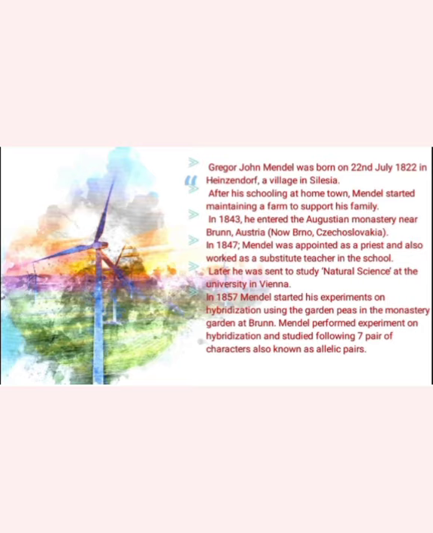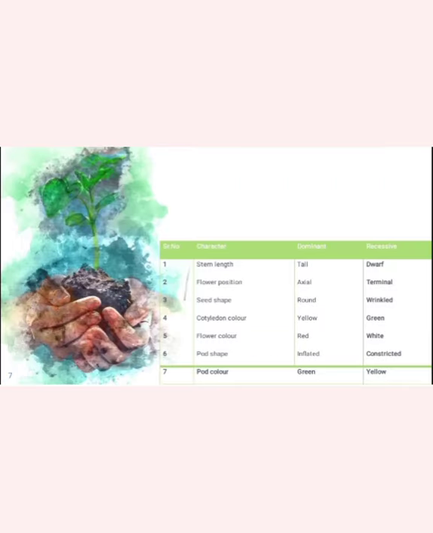It is also known as a pair of allelic characters. Mendel studied the pea plant and developed 7 contrasting characters. These characters are expressed on the basis of their gene. If the gene is dominant, they show the dominant character. If the gene is recessive, they show the recessive character. For example, if the stem length gene is dominant, they show the tall character. If stem length is recessive, they show the dwarf character.